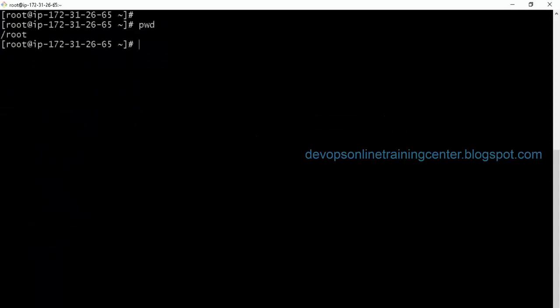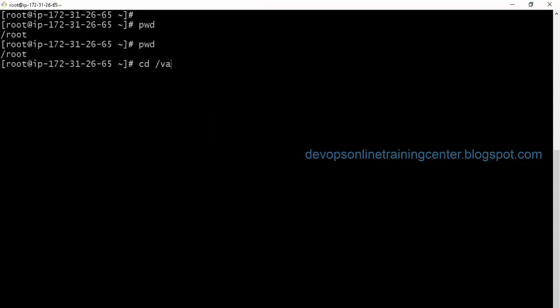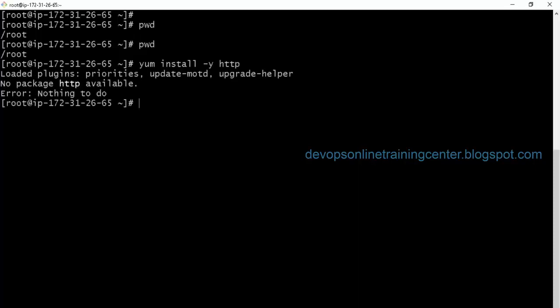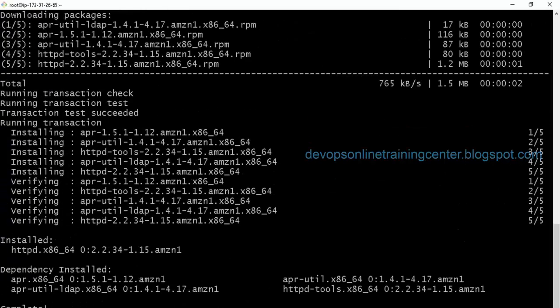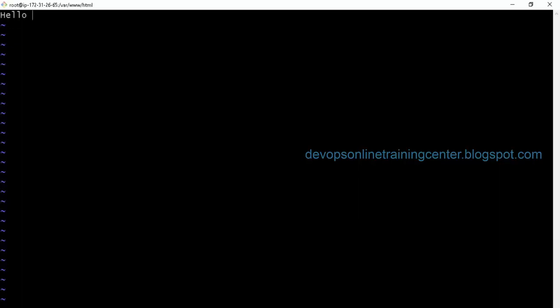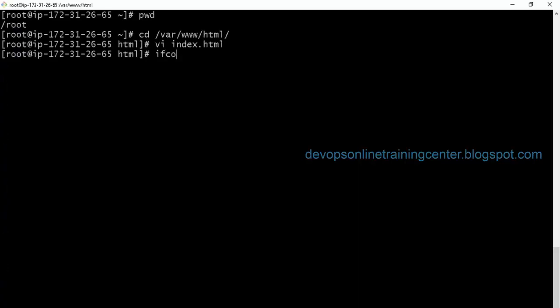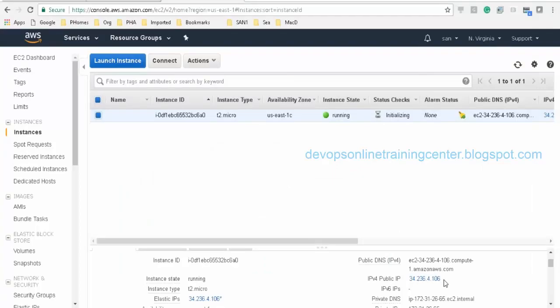Now let us say I have the instance ready. Now I want to set up a website in this instance. How do we set that up? We just need to copy the website. For example, first I need to do yum install -y httpd, right? Then in /var/www/html, index.html, I'll just say hello world, and let me see if I'm able to access it using the public IP which we created.